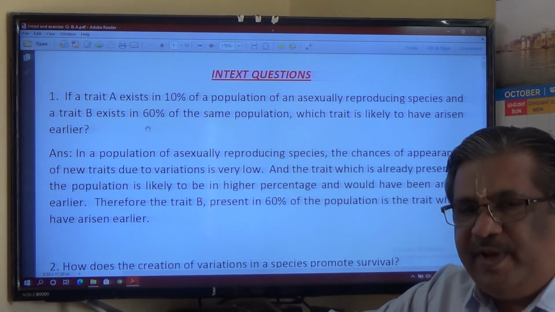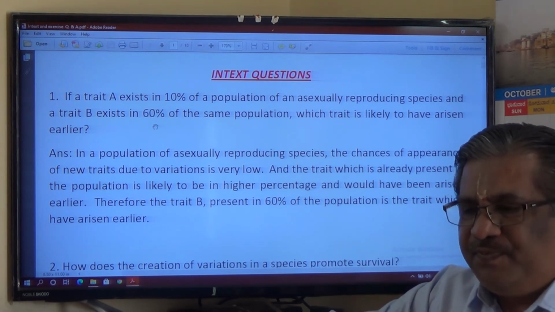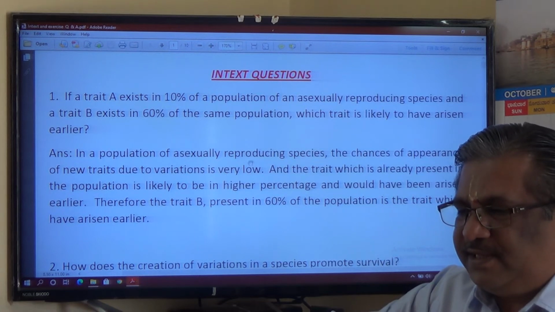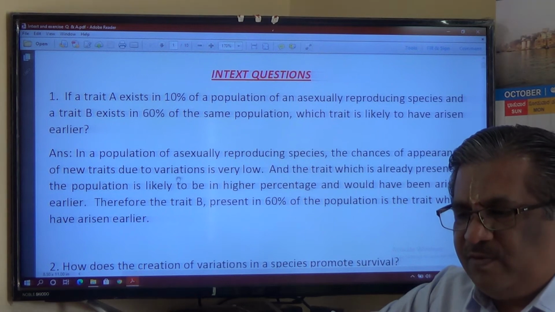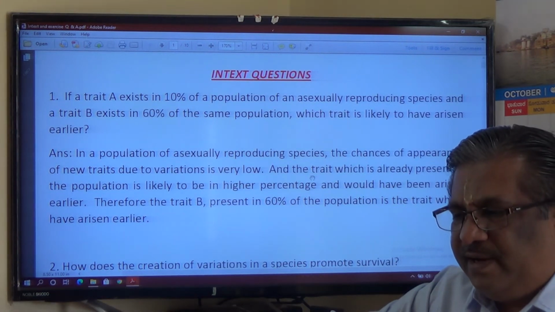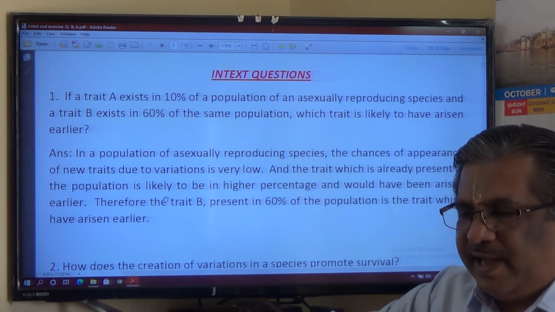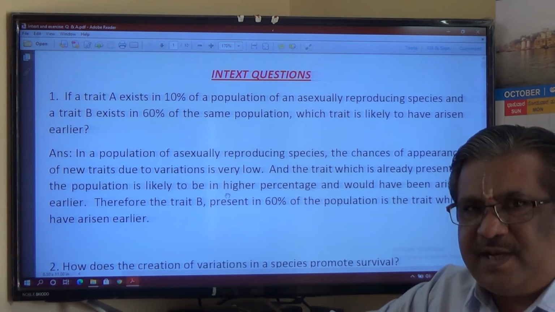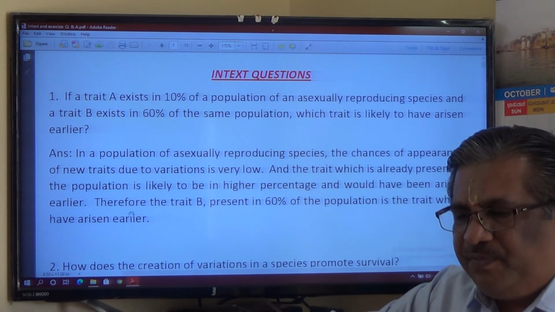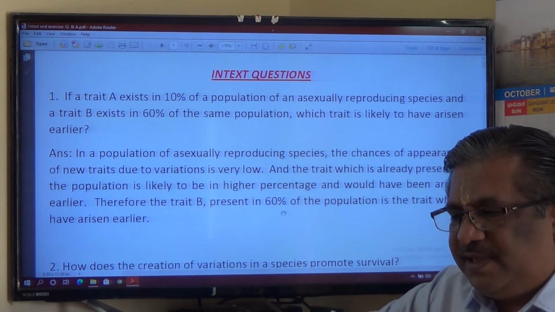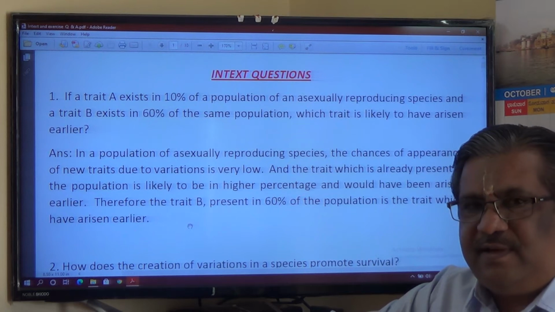So if more variations exist, then that should have arisen earlier. In a population of asexually reproducing species, the chances of appearance of new traits due to variations is very low, and the trait which is already present in the population is likely to be in a higher percentage, and that is going to propagate also and would have arisen earlier. Therefore, trait B present in 60% of the population is the trait which has arisen earlier.